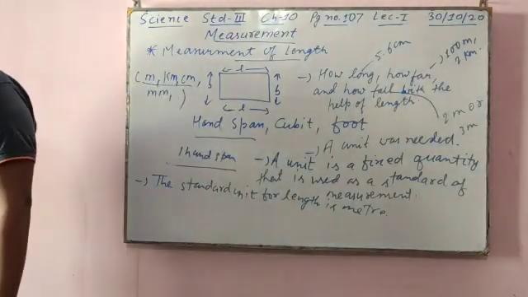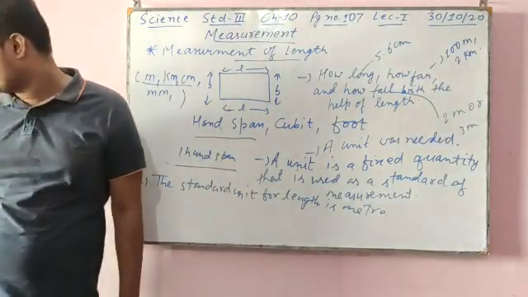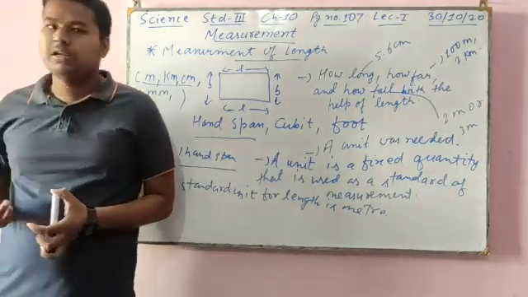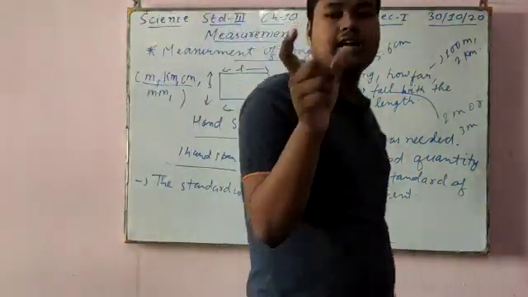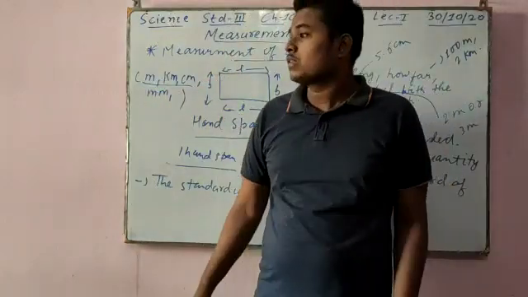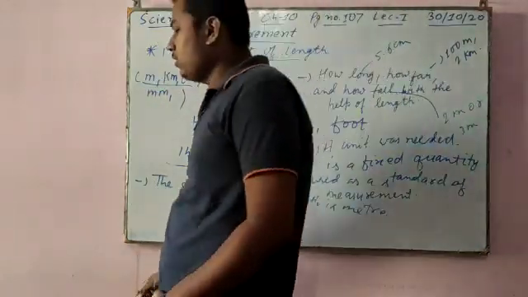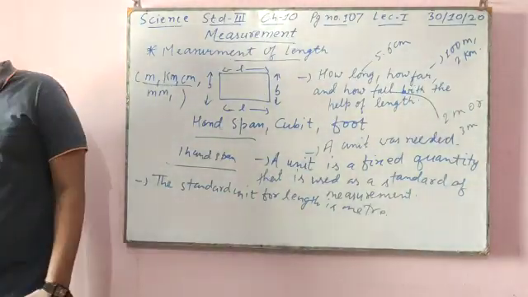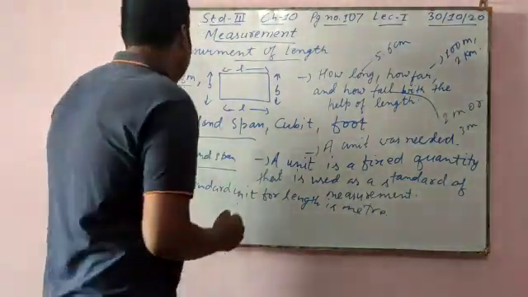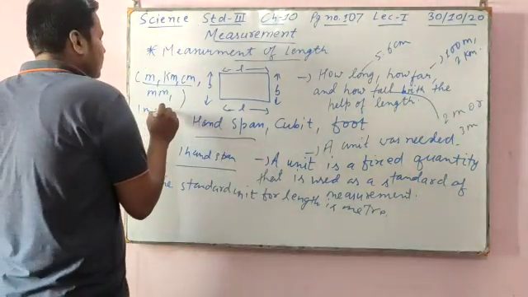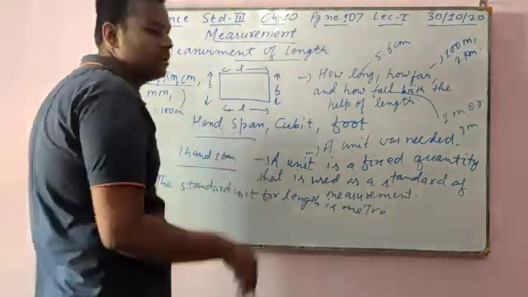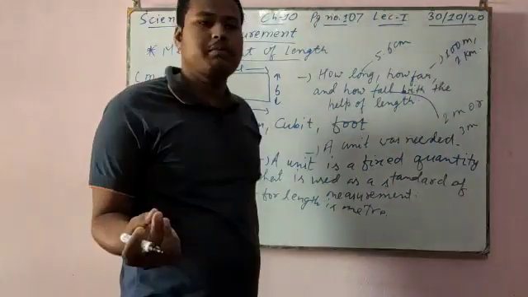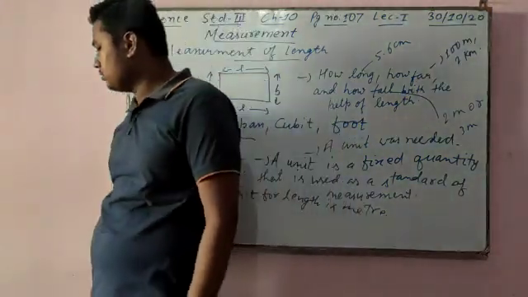So the length of a ribbon would be measured in meters. Very small length, such as the length of your eraser, can be measured in millimeter. Your copy length can be measured in centimeter. Length of your book can be measured in centimeter. We know that 1 meter is equal to 100 centimeters. For small units we take millimeter and centimeter.